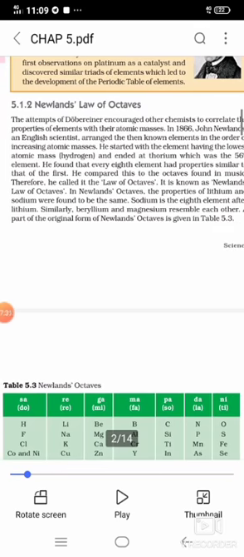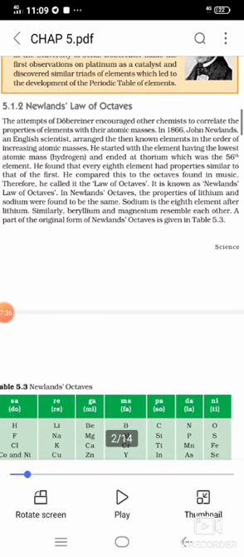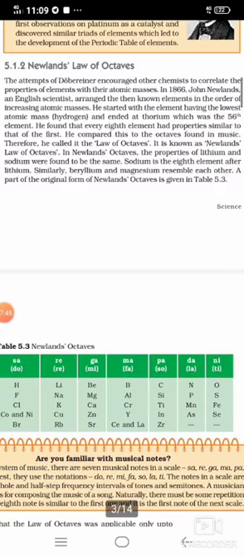Now, the law of octaves. In Newland's law of octaves, the properties of lithium and sodium were found to be the same. Sodium is the 8th element after lithium. Similarly, beryllium and magnesium resemble each other, just like boron and aluminium resemble each other. Please note this in the table 5.3 also. As I already told you, beryllium and magnesium resemble each other because when we start counting from beryllium, the 8th one will be magnesium, and both